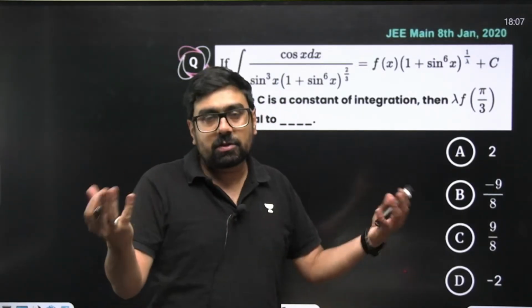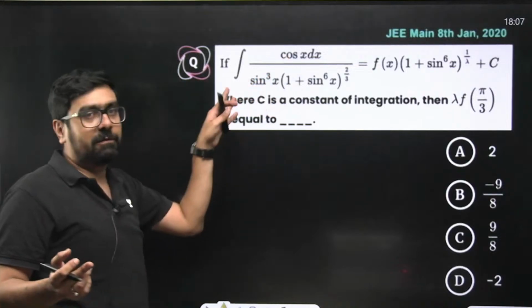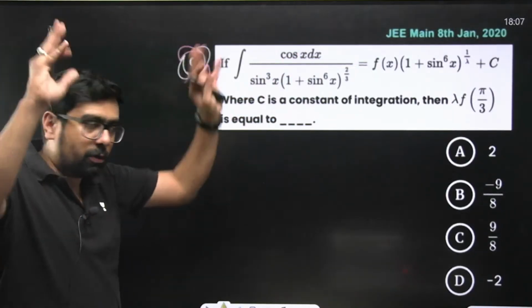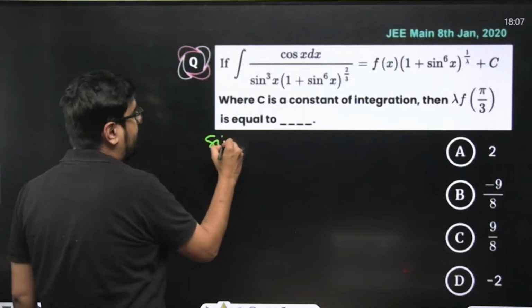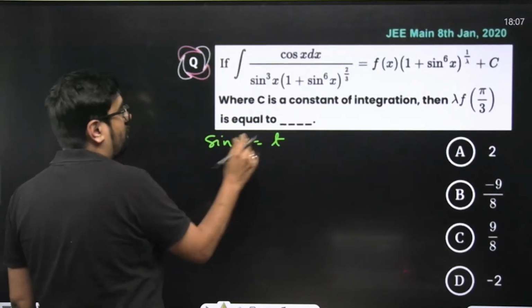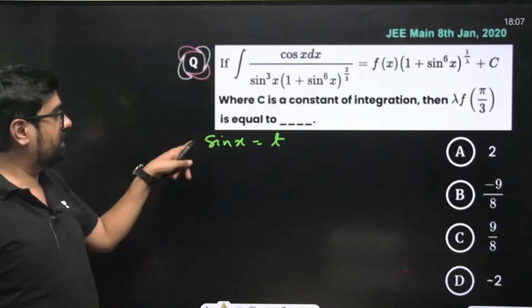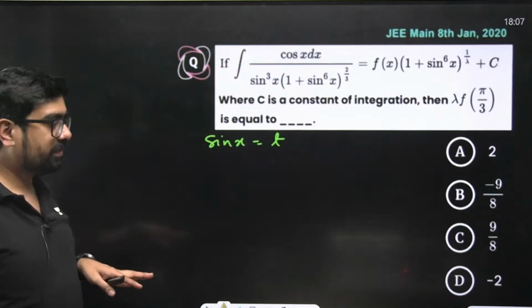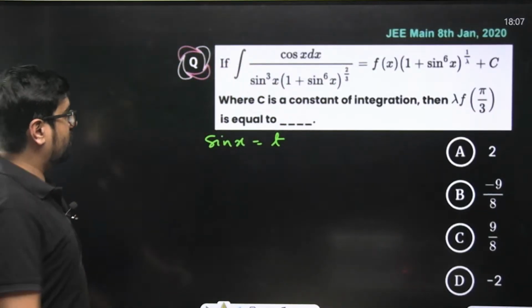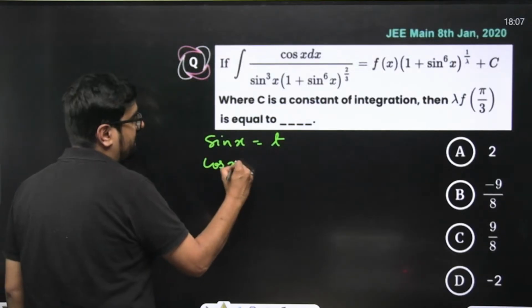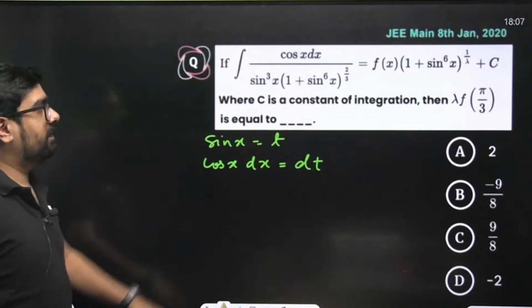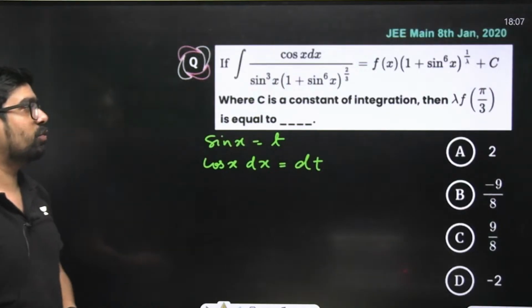But smartly you'll have to think. For example, in these type of cases, when cos x dx is there, suppose you're not knowing anything, simply take sin x equal to t, because when you differentiate sin x, you'll get cos x. Correct? So you know that cos x dx is going to be equal to dt.